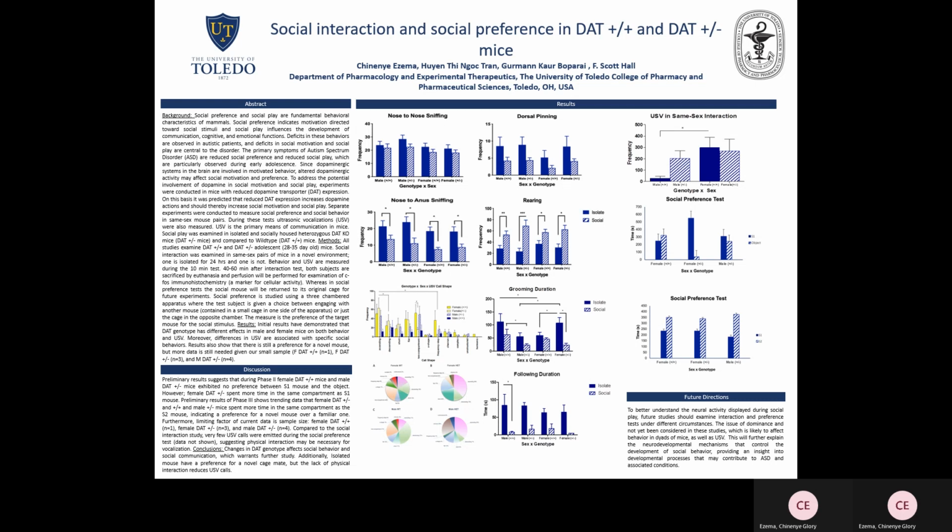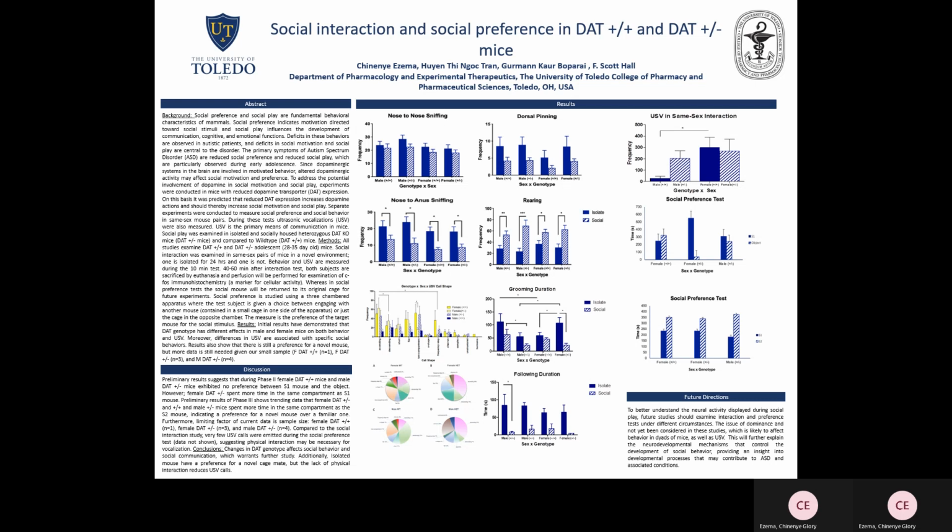For the preference test, we noticed that female dopamine plus mice and male dopamine plus minus mice have no preference between either the subject mice or the object, but the female dopamine plus minus mice spent more time with the subject mouse rather than the object. We then tested the mice for preference for either a familiar mouse or a stranger mouse, and the test indicates that dopamine plus minus mice have more preference for the stranger mouse rather than the familiar mouse.